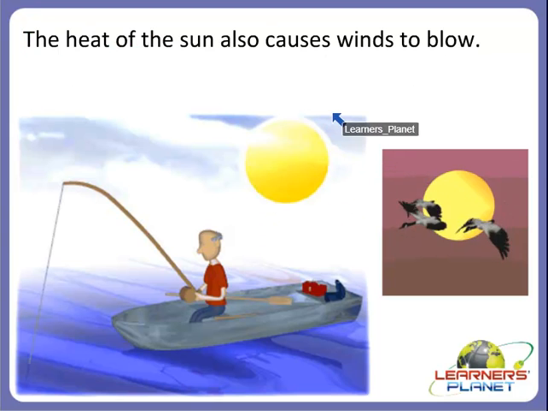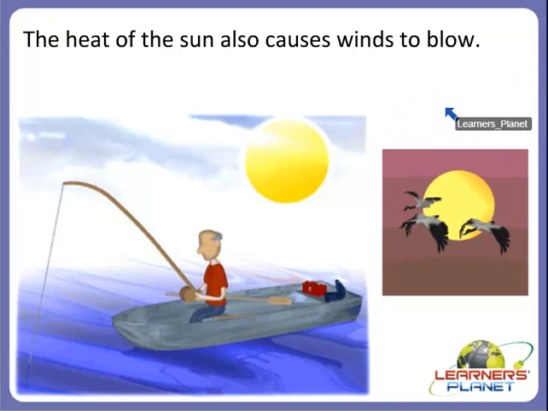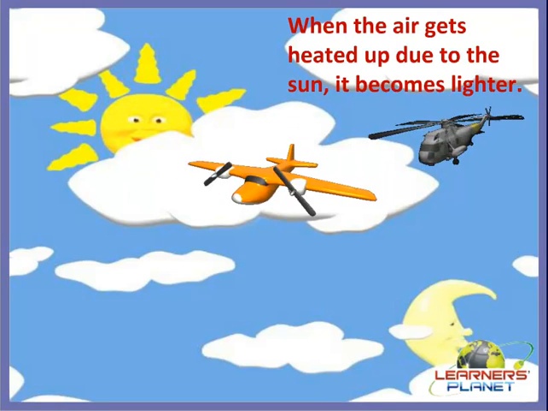Children, the heat of the sun also causes the winds to blow, as we saw before, right? It causes the winds to blow, and it also causes the change in the states of matter, that is the water. So children, when the air gets heated up due to sun, what happens?